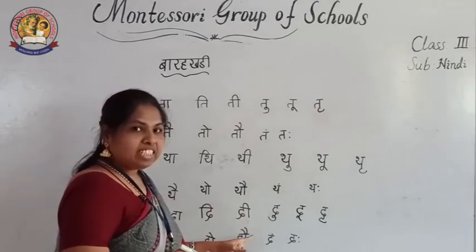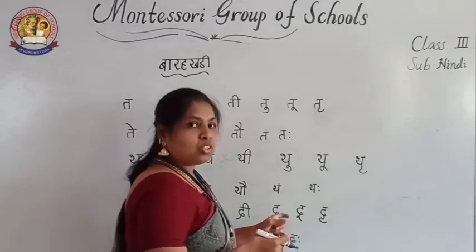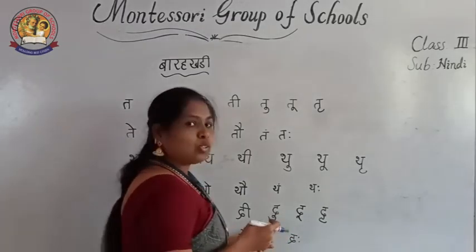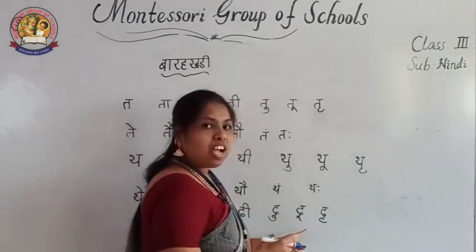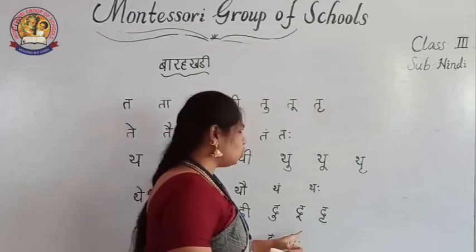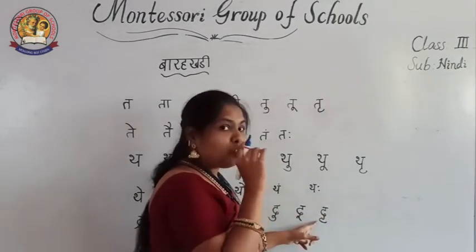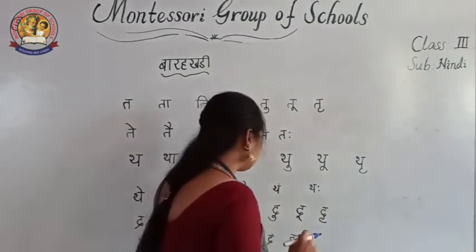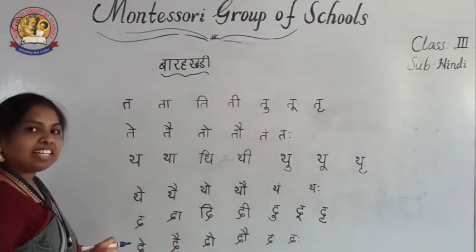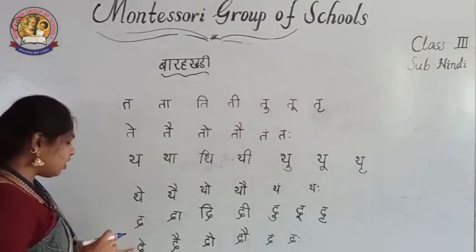Da बड़ी ई की मात्रा dee. Da छोटा ऊ du. Da plus u du. Da u means da u की मात्रा du. Then next, da ru की मात्रा dru. For 1 second only, I told you, no. Da plus ru dru. Da and e de. Up to 4 seconds we have to say.